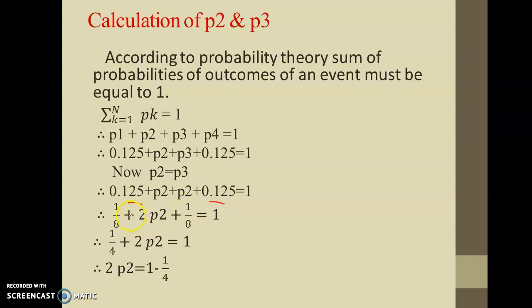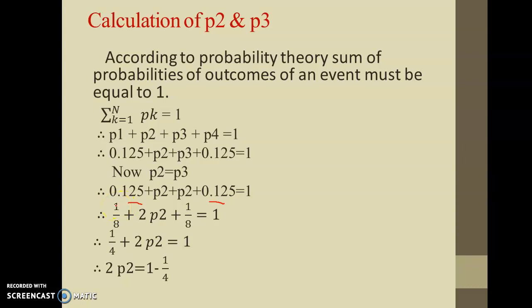Now I am always comfortable with the unit fraction rather than using decimal fraction. So obviously it's a personal choice. If you are comfortable with the decimal fraction, you can use 0.125. But I'm going to write this 0.125 as 1 by 8.